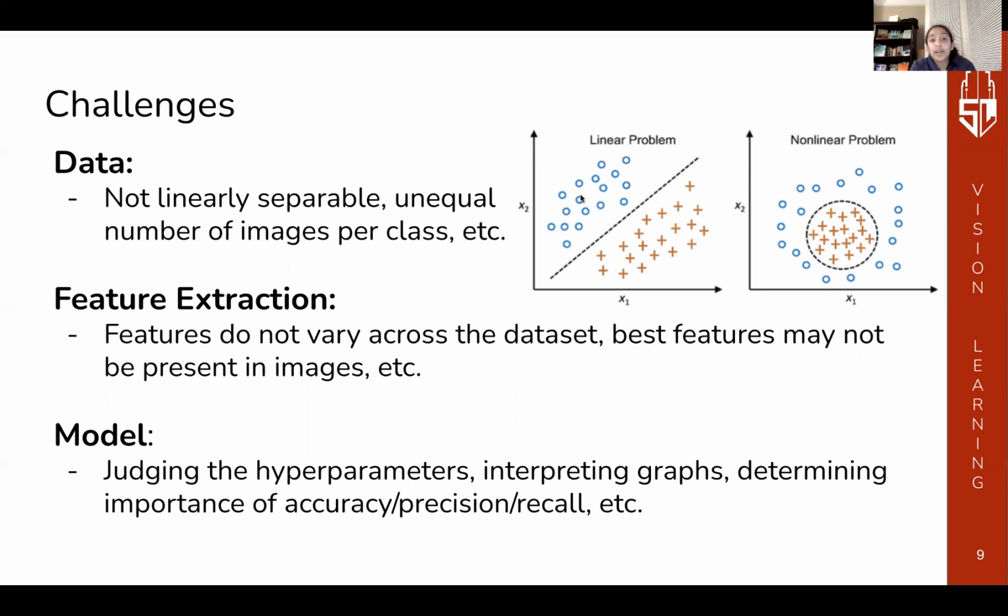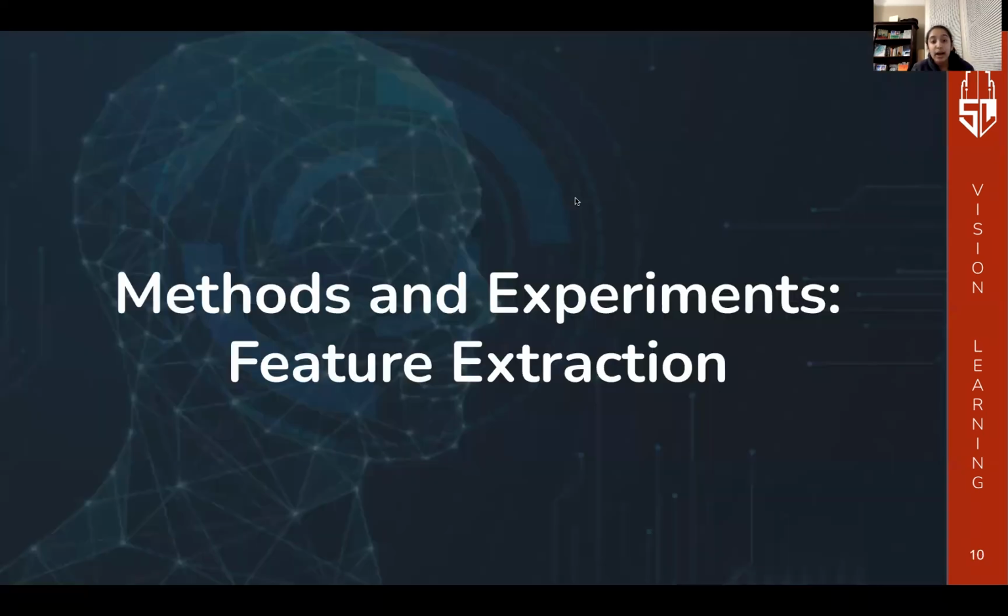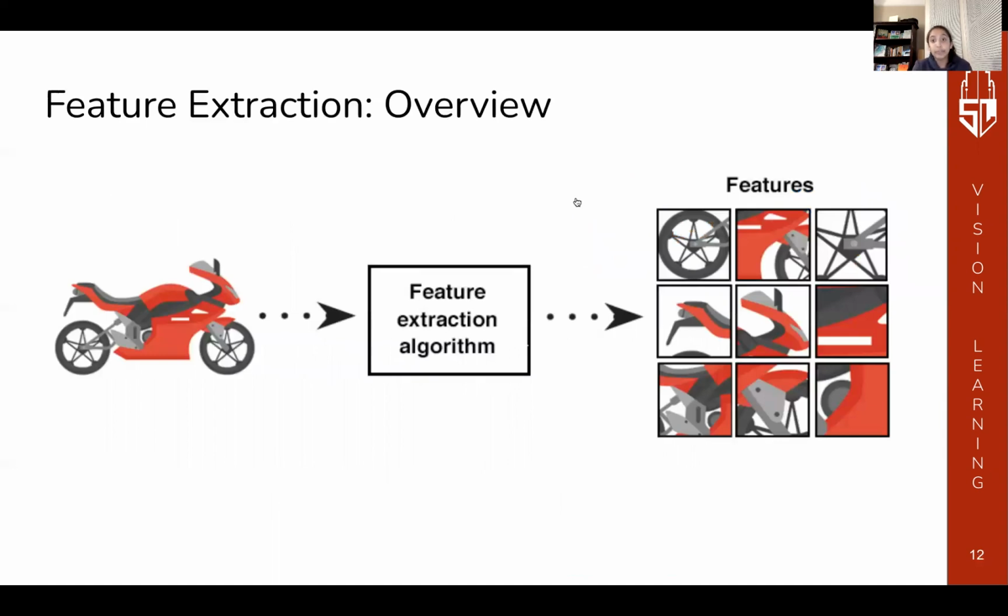Lastly, while working on the model itself, we had to be able to determine the importance of accuracy, precision, recall, and figure out which one mattered the most. We also needed to interpret the graphs that we got back from our model and evaluate the hyperparameters based on that. Now, before we dive into our models, methods, and experiments, it is first important to understand what features are and how they are extracted.